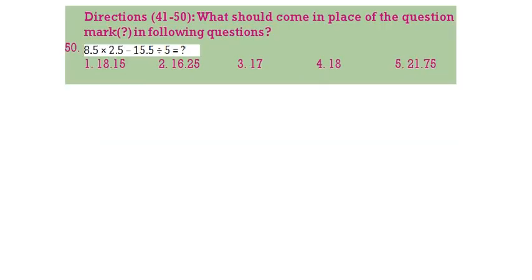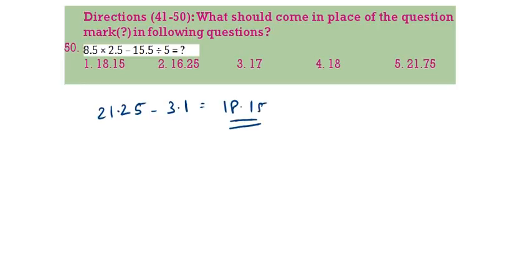Next question, 50th question. Multiply 8.5 with 25. First, 25 into 5 is 125. 12 carry over. 25 into 8, 200. This is 21.25 minus 15.5 divided by 5. 15.5 divided by 5 is 3.1. So if you do this, 18.15 will come. 1 is the correct answer.